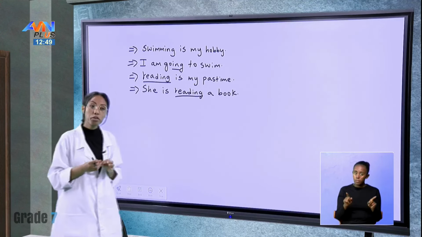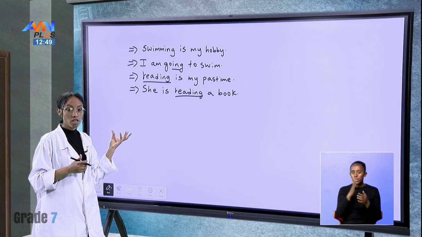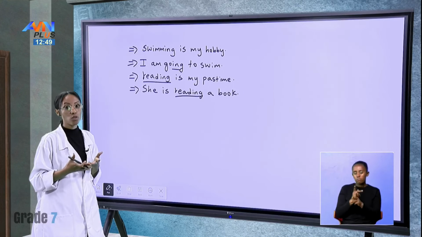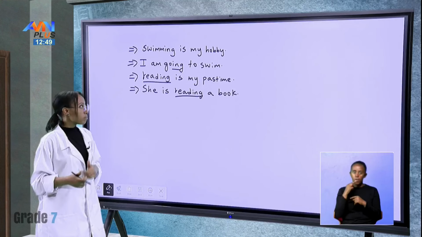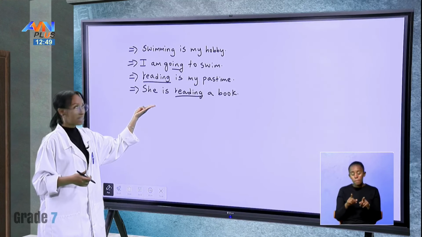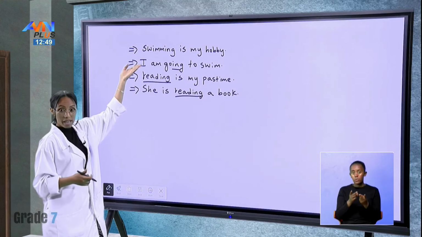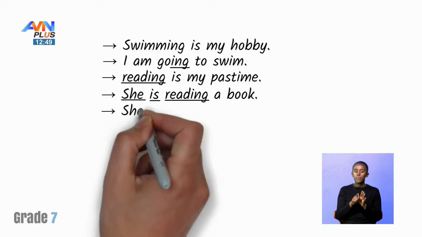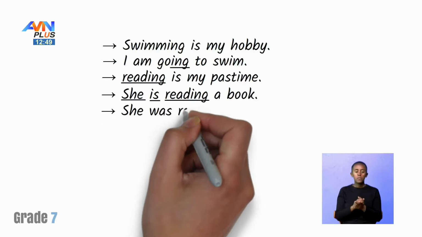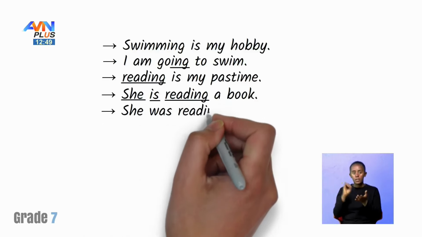So whenever you have these kinds of situations, be aware so that it won't confuse you, as a gerund or as a verb. Because if you see the second example, there we have our subject, we have our verb to be. It could be, for example, she was reading a book.